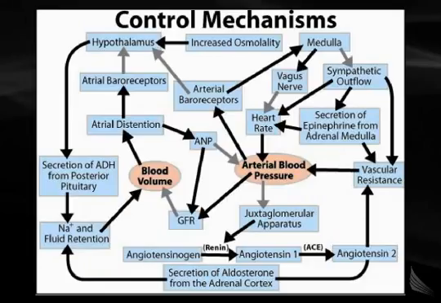This diagram is meant to show that the control of arterial blood pressure and blood volume is very complicated. However, if you break down these different systems, you can see that individually they're not so complicated.